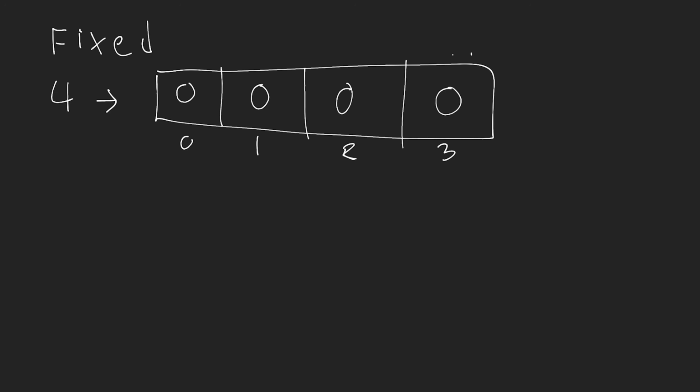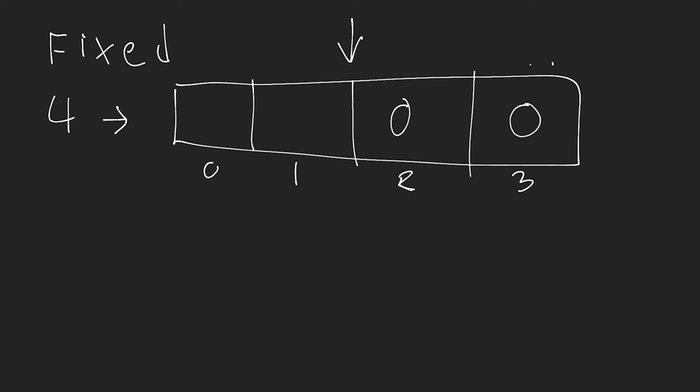So let's say I want to insert an element here in between index 1 and index 2. Well, first of all, let's change some of these values so it's a little bit easier to read. Let's change this to 3, 4, 5, 6. Okay, so I want to insert an element here. First thing we need to understand is, since we're using a fixed sized array, if we insert an element, we're going to lose access to some of the other data that we have. That's because we only have 4 slots here in memory.